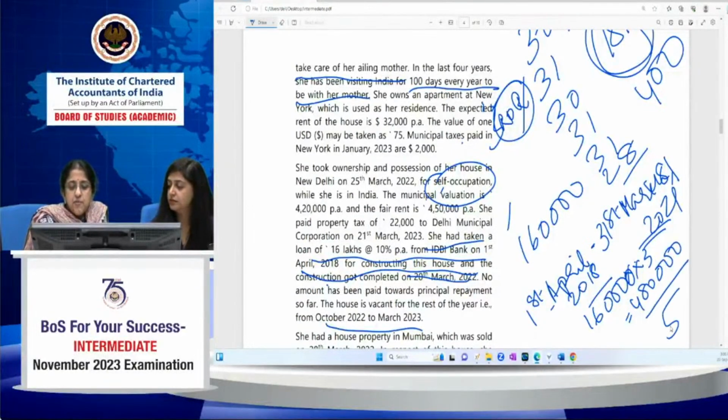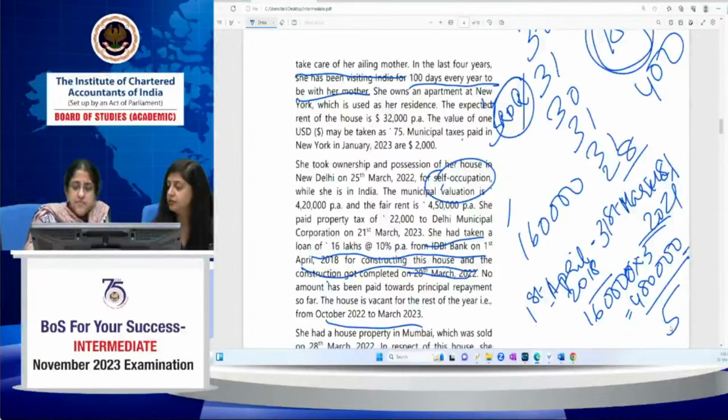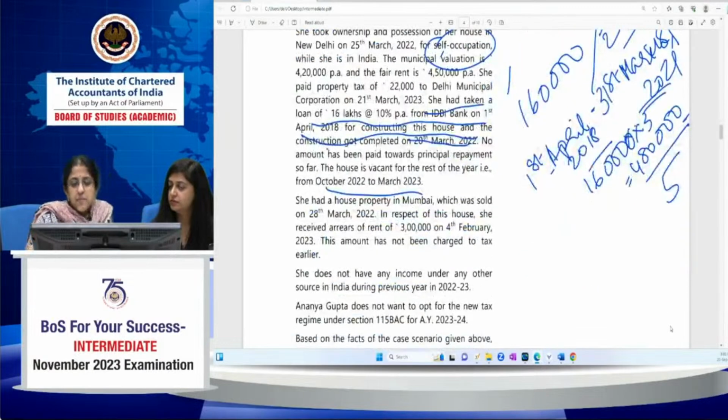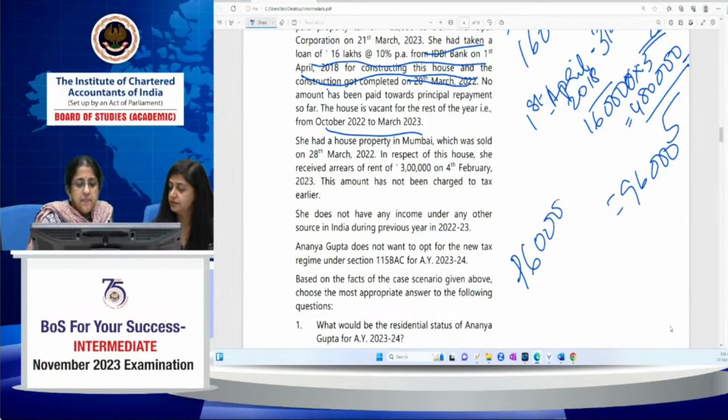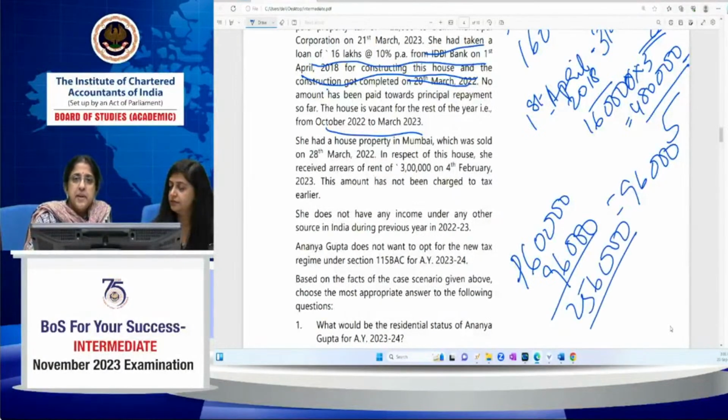This is available for a period of 5 years from 2021-22. Okay, so this will come to 96,000 pre-construction interest. So current year interest is 1,60,000. Pre-construction interest is 96,000. So totally it comes to 2,56,000. But because it's a self-occupied property, I have to restrict it to 2 lakh. So 2 lakh will be the loss from this Delhi property.